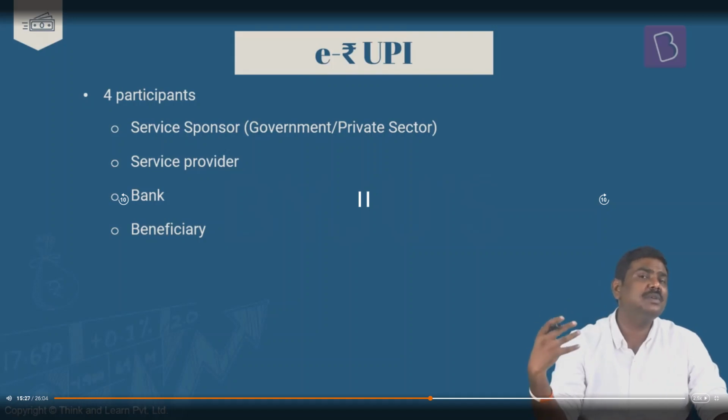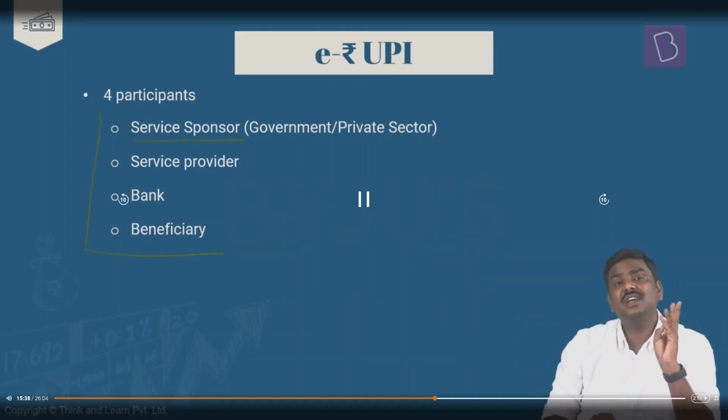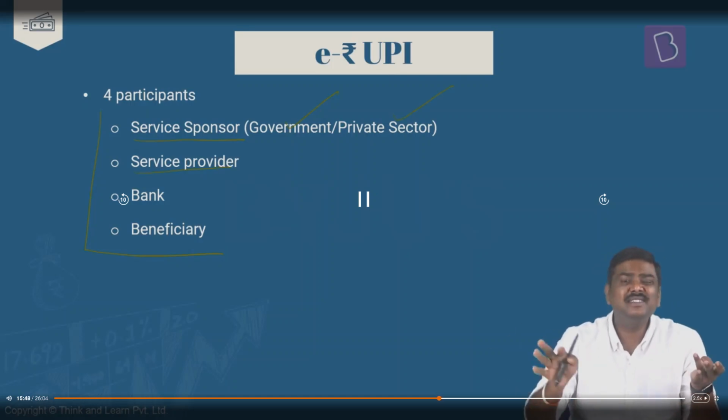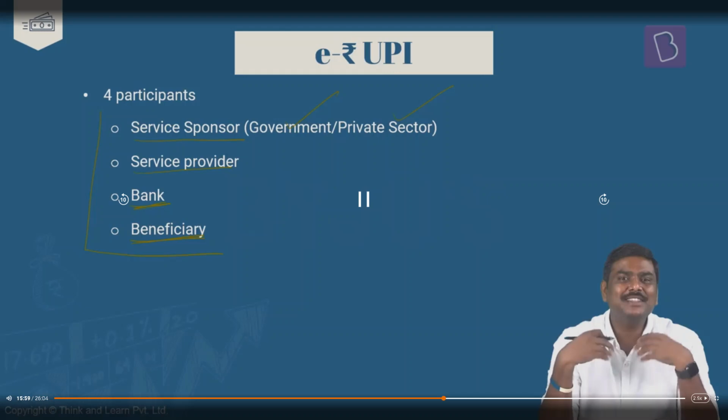How can we say that it is cashless or purpose-specific or person-specific? Before understanding that, remember there are 4 participants under the e-rupee system. One, the one who is going to sponsor, who is going to pay for the good or the service. It could be the government, it could be the private sector. Second, there will be a service provider, for example, a medicine supplier, healthcare provider, etc. Third, the bank as a financial institution is also a participant here. And finally, the beneficiary who is going to get access to the benefits is also a participant.